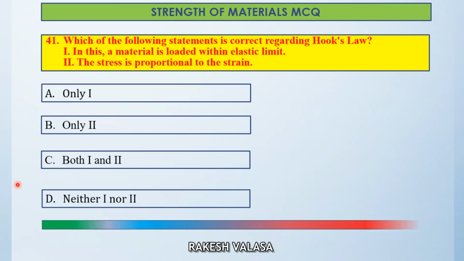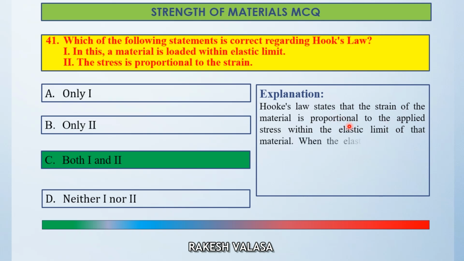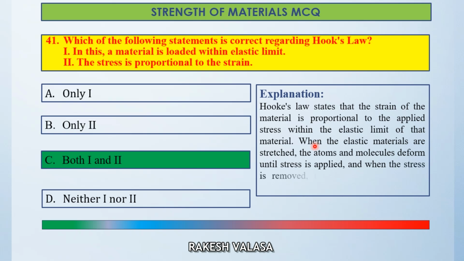The correct answer is option C, both 1 and 2. Let us see the explanation. Hooke's law states that the strain of the material is proportional to the applied stress within the elastic limit of that material. When the elastic materials are stretched, the atoms and molecules deform until stress is applied, and when the stress is removed, they return to their initial state. So the correct answer is option C, both 1 and 2 statements.